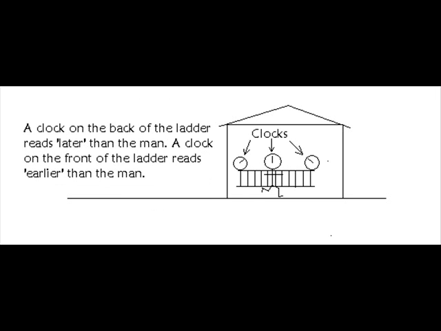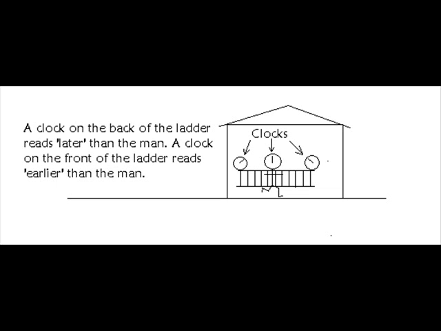So let's analyze this false view of the experiment further. We now put 3 clocks on the ladder. One in the middle of the ladder, with the man, reads, let's say, 12 o'clock when he's at this position within the garage. Then the other clocks on each end of the ladder read different than his clock. This is failure of simultaneity at a distance.